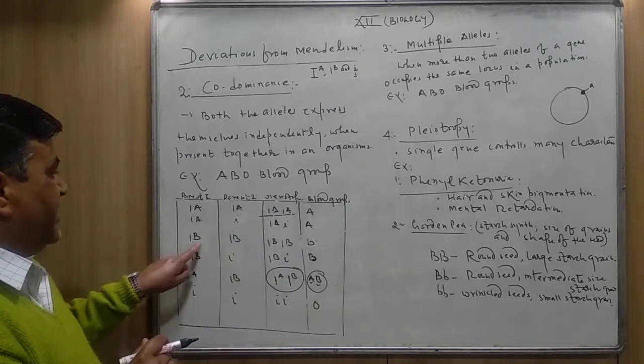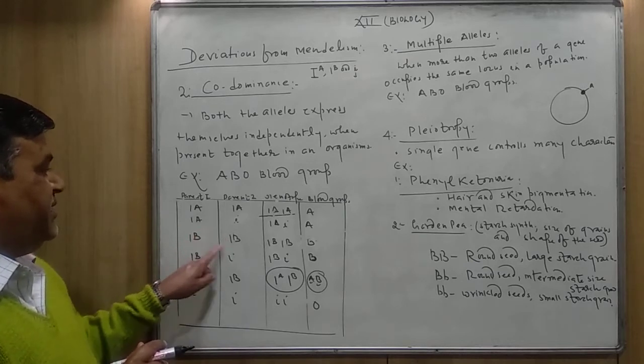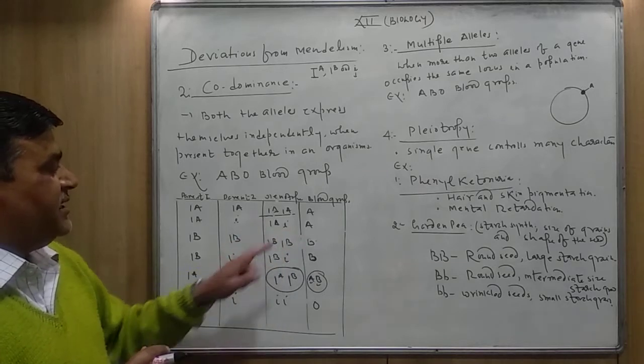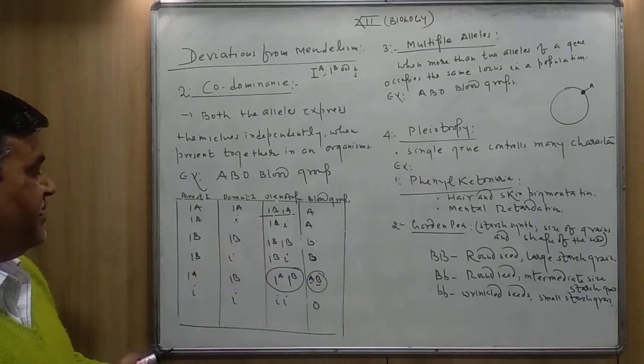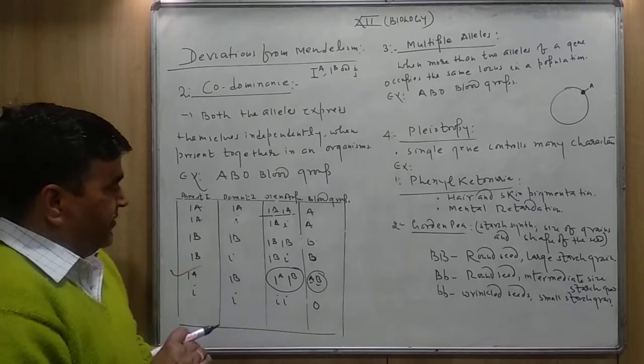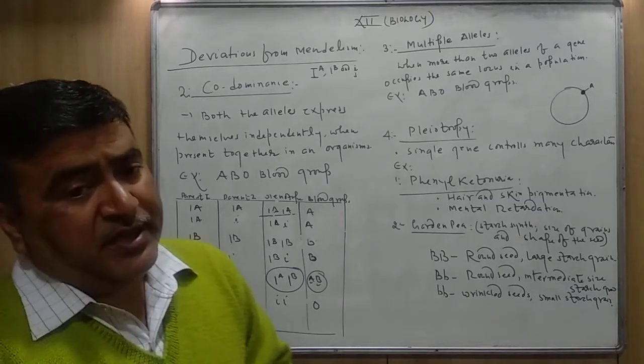If the father and mother both contribute the B alleles, definitely the genotype will be like this and the blood group will be B type. So overall, this one is very important: the blood group AB.